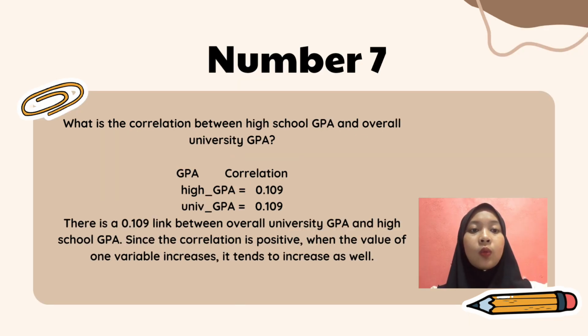Question 7. What is the correlation between high school GPA and overall university GPA? There is a 0.109 link between overall university GPA and high school GPA. Since the correlation is positive, when the value of one variable increases, the other tends to increase as well.